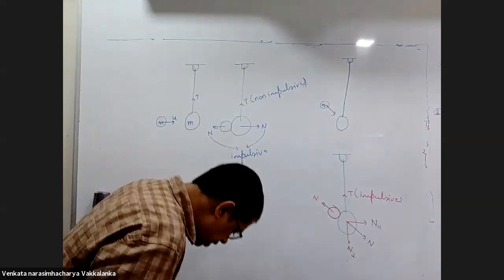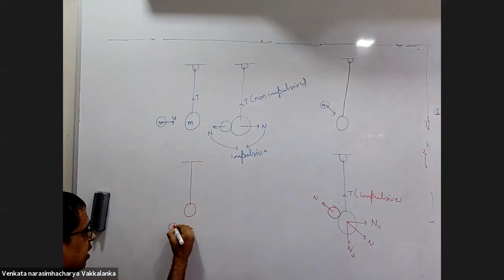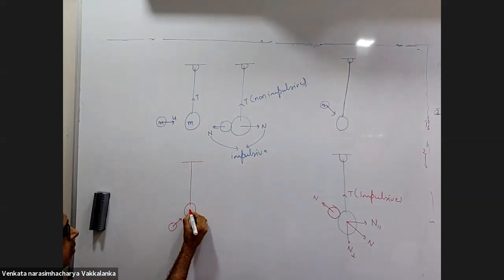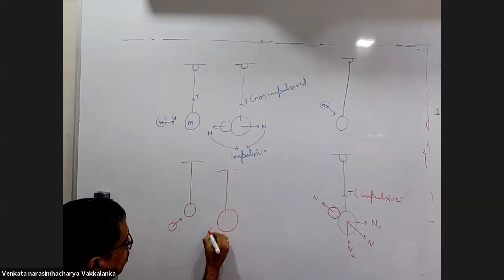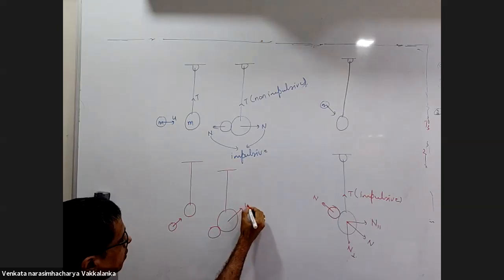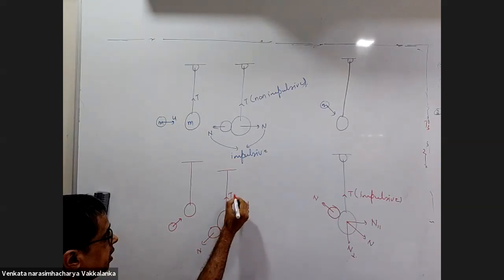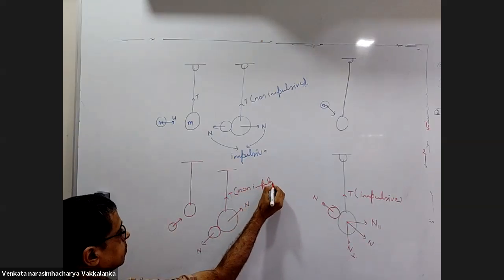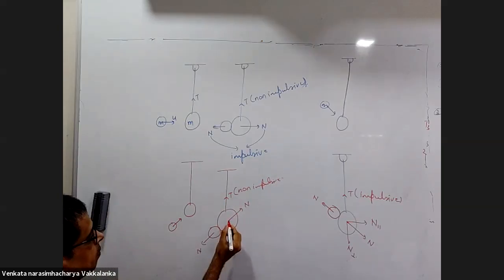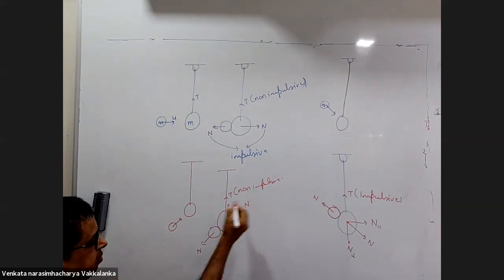Same situation, if there is a body striking from underneath, now in this circumstance, this is N, this is N, both are impulsive. Tension is non-impulsive. Tension doesn't need to balance the vertical component of the normal force.